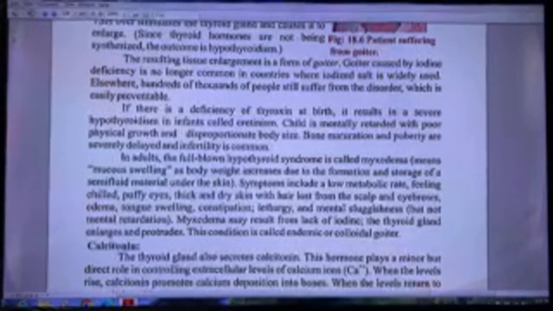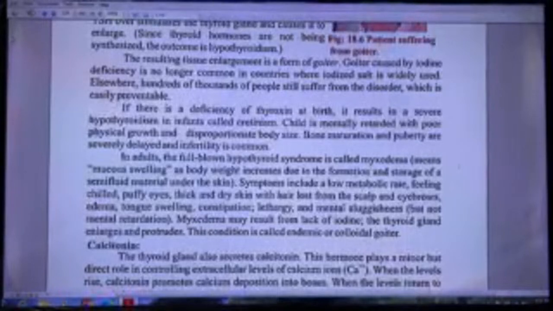In adults, the full-blown hypothyroid syndrome is called myxedema, meaning mucus filling, as body weight increases due to the formation and storage of semi-fluid material under the skin. Symptoms include a low metabolic rate, feeling cold, puffy eyes, thick and dry skin with hair loss from the scalp and eyebrows, edema, tongue swelling, constipation, lethargy, and mental sluggishness but not mental retardation.